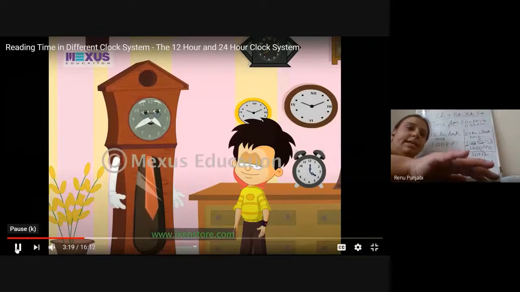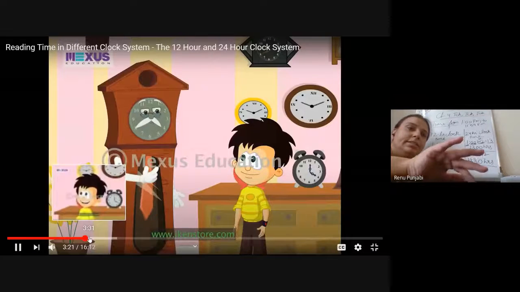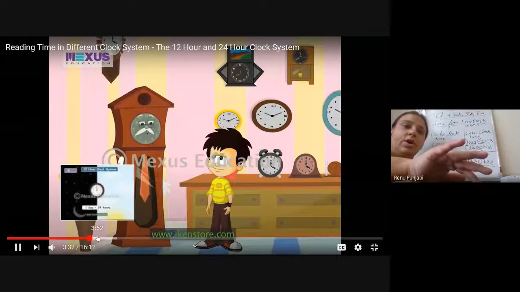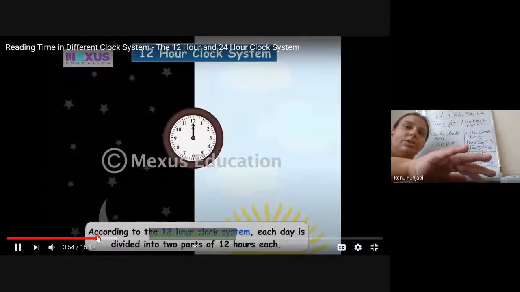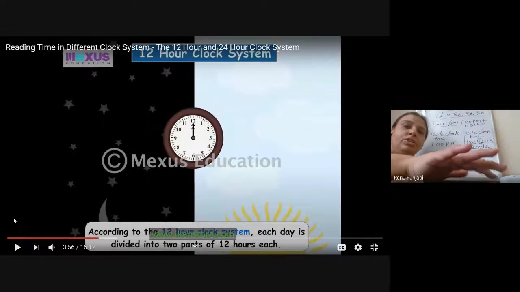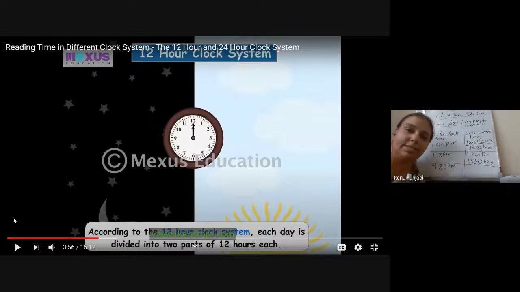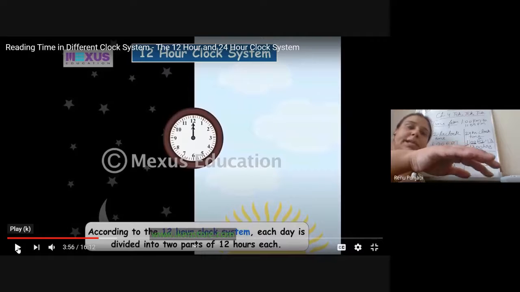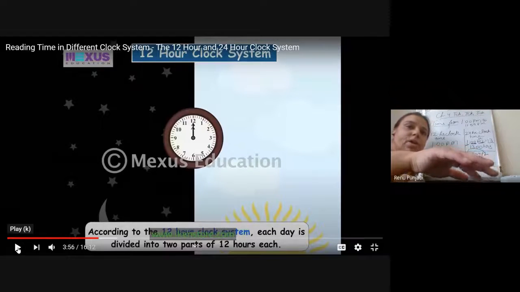So he said these clocks are not wrong. According to the 12-hour clock system, each day is divided into two parts of 12 hours each, and it takes the next round to complete the 24-hour clock.